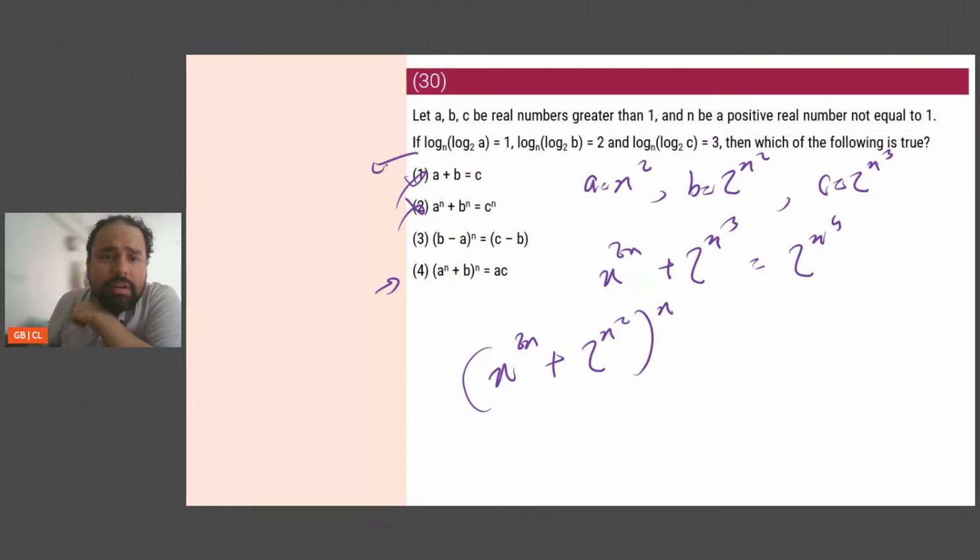Wait. If I look at this, log base 2 of A is n. So A is, this is my problem. This is 2 to the power of n, not n squared. See, I was saying, I felt like I was making some error.